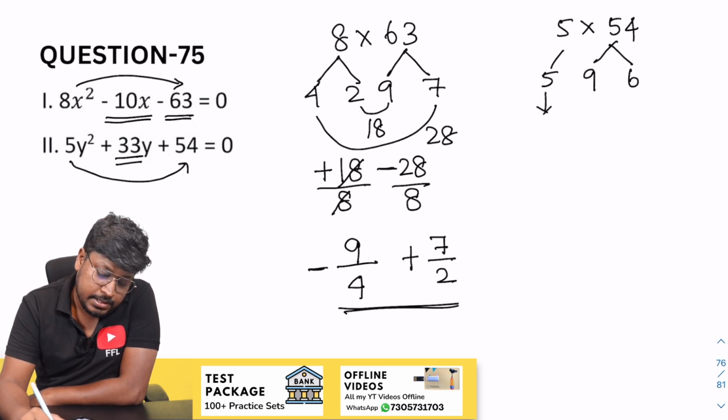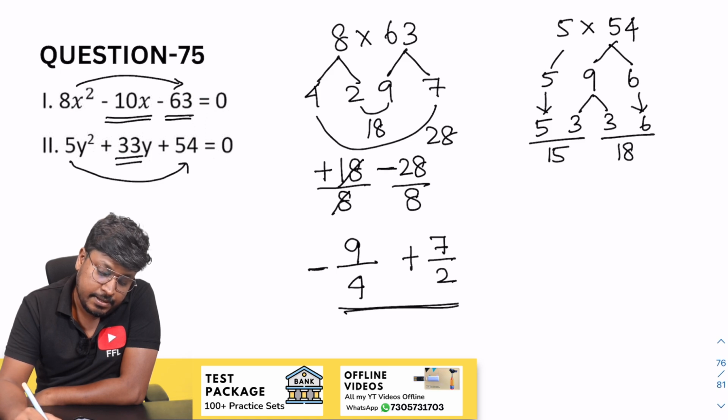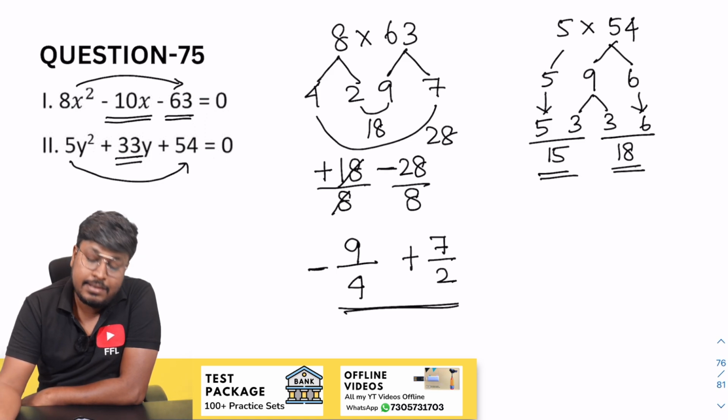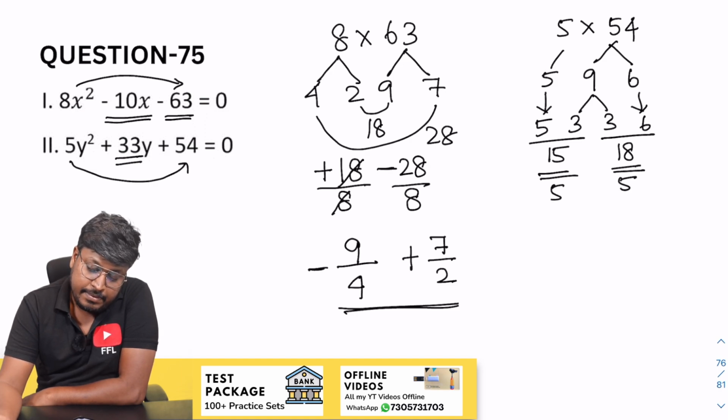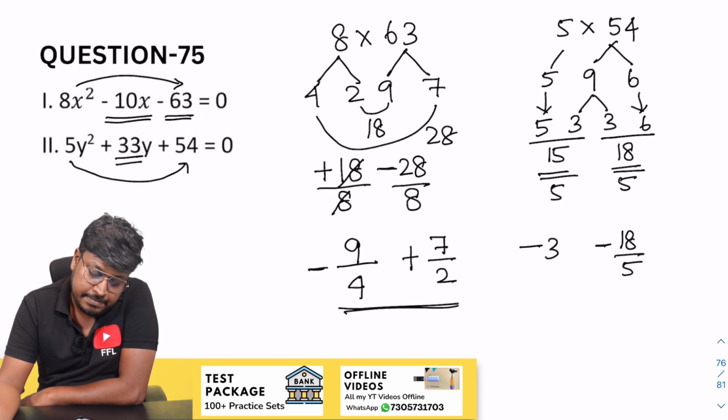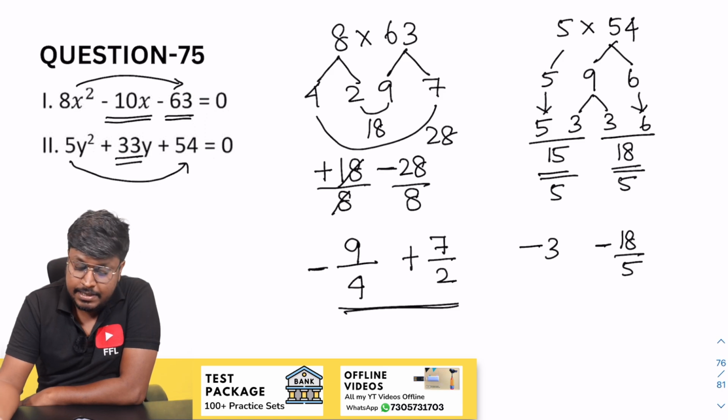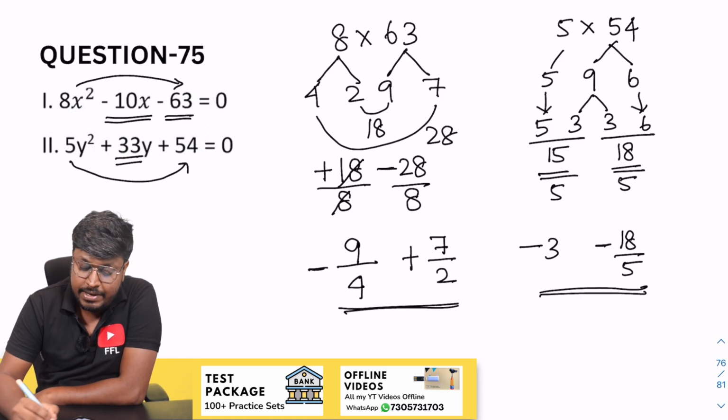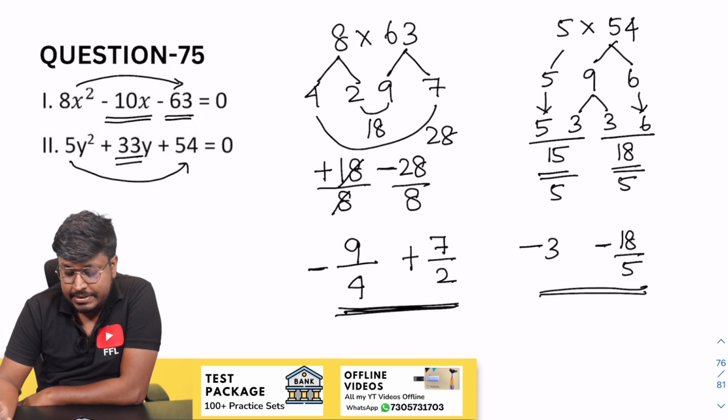Okay, better I can, 9 can be written as 3 and 3, so write 6 as it is. 6 into 3 will be 18, 5 into 3 will be 15, so 15 and 18 resultant will be 33, so divide by 5, and this will be minus 3 and this will be minus 18 by 5 as it is. Yes, that's it. So this will be the factor of y and this will be the factor of x.